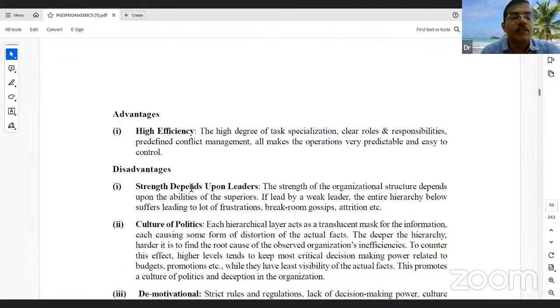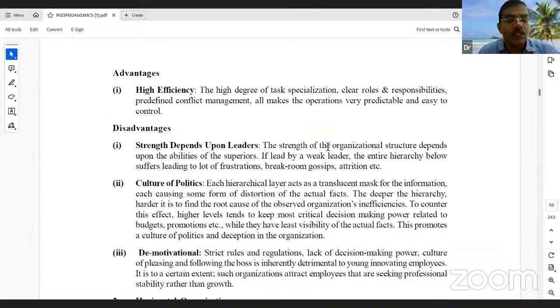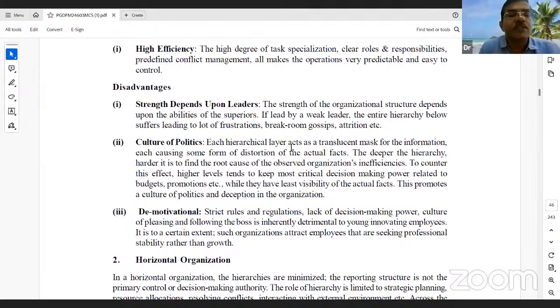After this, what are the advantages if we follow this method? It gives high efficiency and a degree of specialization, and if you clear roles and responsibilities, it's very easy to identify efficiency, who is working well in the organization and who is not, and if any problem is there, we can easily identify and solve it. What are the disadvantages of this method? The disadvantages are its strength depends upon the leaders. If a leader is unable to handle an issue, there is a big problem. We can't say that all leaders are good. Sometimes leaders are unable to handle the issue.